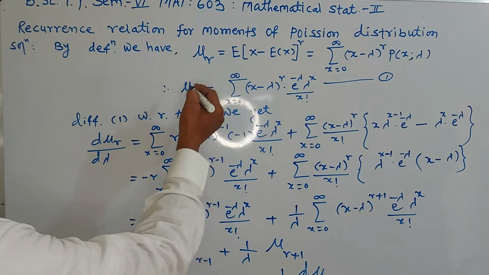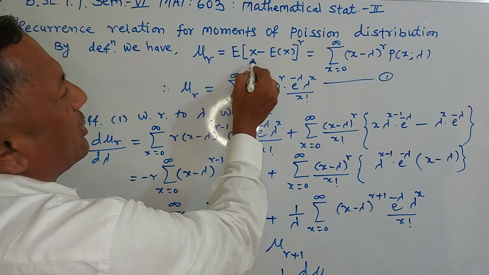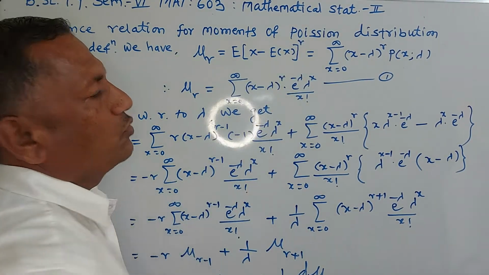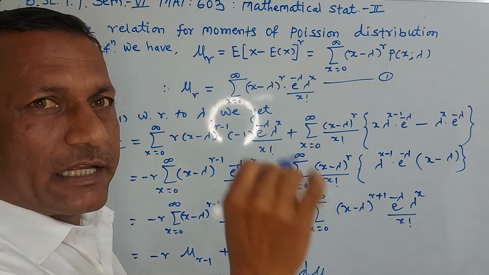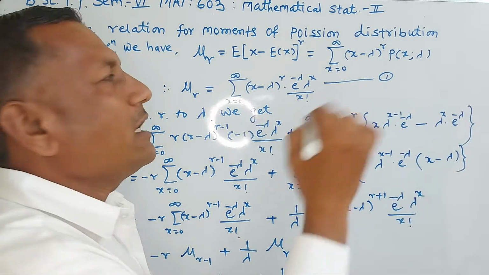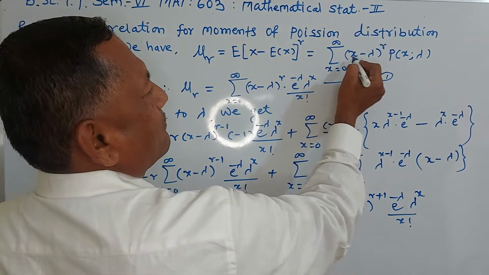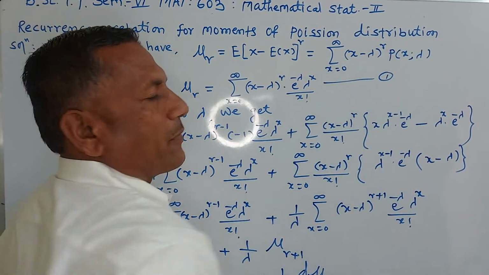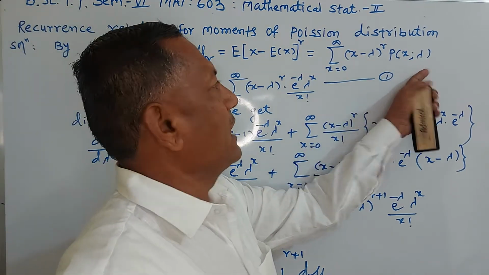Now by definition of moments, we have mu r is equal to expectation of (X minus E of X) raised to r by definition. Now in case of Poisson distribution, you know that E of X means the mean of Poisson distribution, and it is the parameter lambda. So it is equal to summation of (x minus lambda) raised to r into p of x, with parameter lambda.